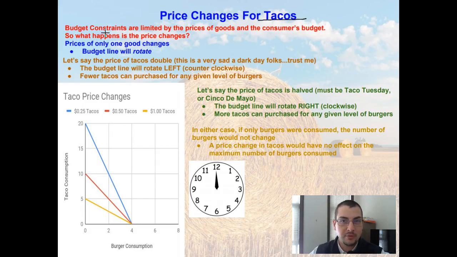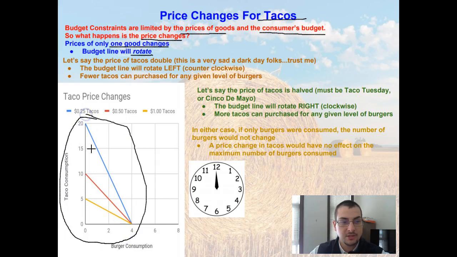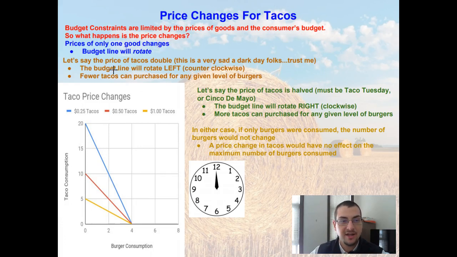So the budget constraint, like we said before, and I'm going to say it again, is limited by the price of goods and the consumer's budget. So what happens if the price changes? If the price of only one good changes, the budget line will actually rotate. Just like what we see here on this graph, this budget line is rotating. It's not shifting in a parallel fashion. It's actually rotating. So we're looking at what happens if the price of tacos, let's say they double.